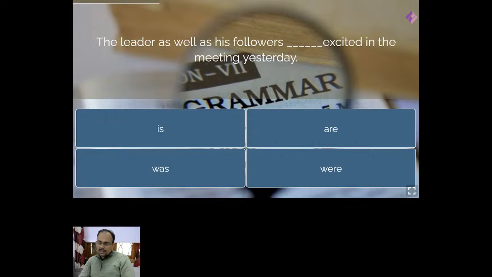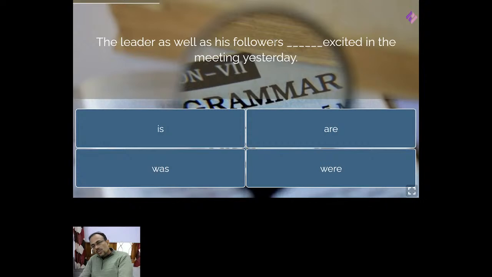Mridula, Yog, Kirti, Ranvijay, Madhu, Bhargavi, Sania, Neeraj, Rudra, all are saying was. Okay. So let's see the answer. Okay, dear students, always see here also there are two subjects. One is leader, another is followers. So what you observe from these two subject pattern here is one is singular in nature, like the leader. Another subject which is followers is plural in nature.